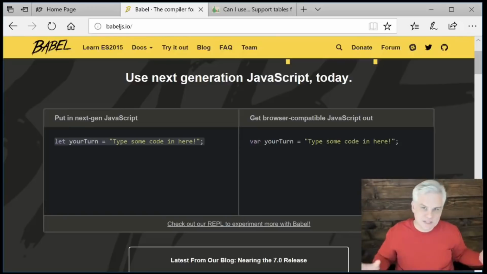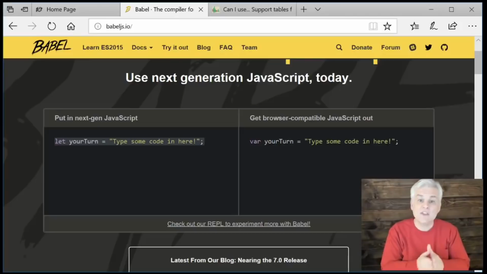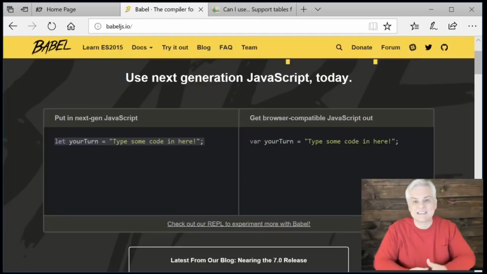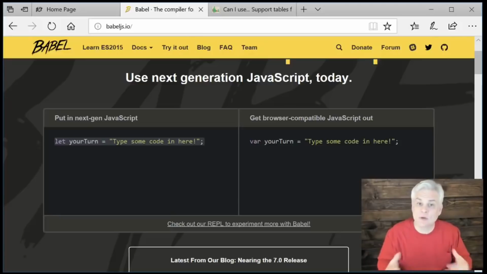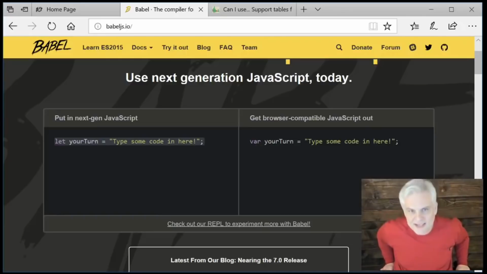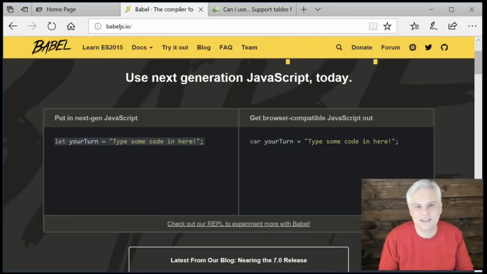But this is not a course specifically about Node.js either, even though we're going to use Node.js as a lightweight means of executing these little tiny JavaScript examples that we're going to create throughout this course. So you're going to learn enough about Node.js to be able to write a simple tiny application, but it won't do anything cool like serve up a web page. However, I'm sure there are other courses here on Microsoft Virtual Academy and elsewhere that will help you take that next step. So the game plan for this course is to start in the very next video by installing the tools that you'll need to get started.